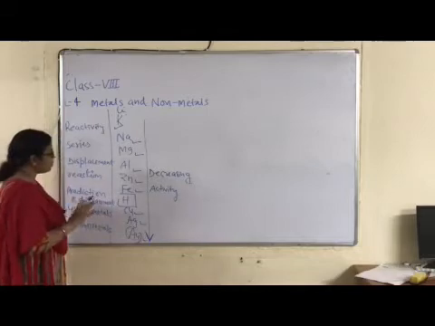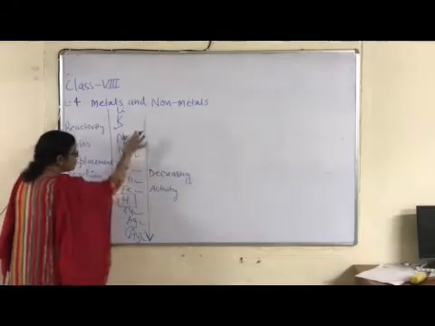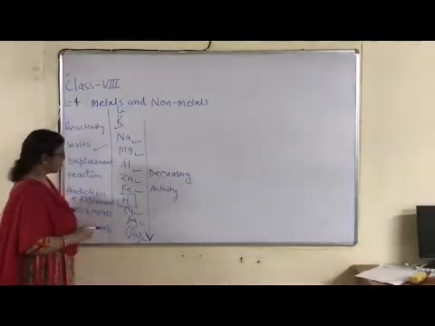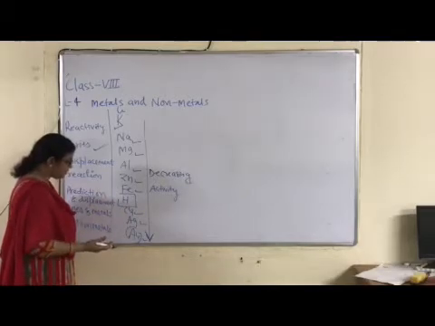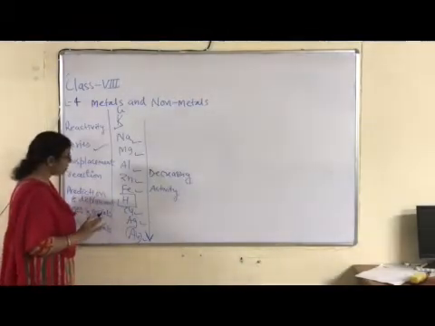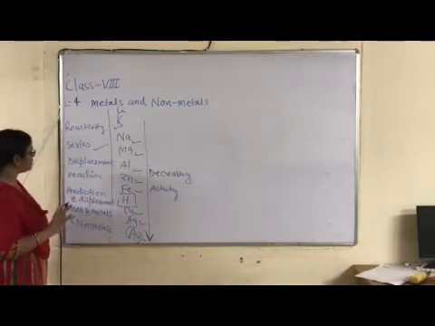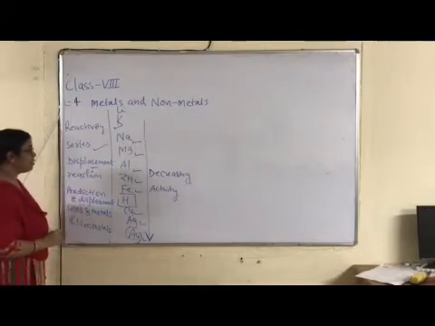So what is its unique feature? All elements which are placed above hydrogen in the reactivity series are reactive, right? And below hydrogen are less reactive or inert. Clear? So, for example, on the basis of their position, we can predict the type of reaction, whether displacement reaction will occur or not.